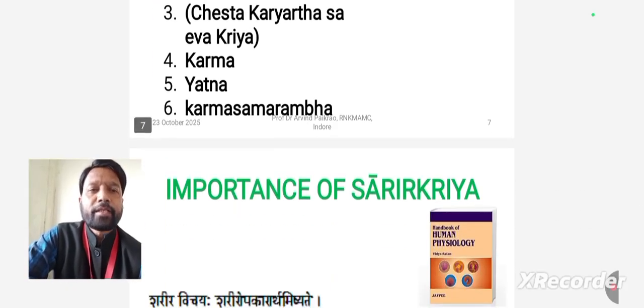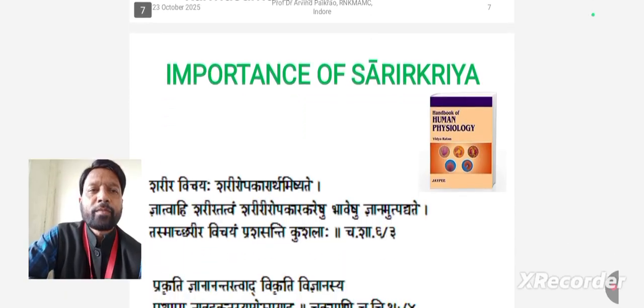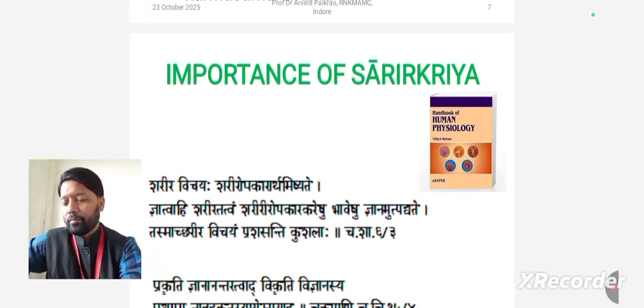It is a fundamental subject for Ayurvedic medical science, which is very important to study other subjects. Then we will see the importance of Sharir Kriya. Sharir, Vichaya Sharir Upkartha Mishyate. It means it is always helping to benefit humankind. Then ज्ञात्वा हि शरीरत्वं शरीर उपकार कार्येषु भावेषु ज्ञानम उत्पादते तस्मात् शरीरम प्रशस्यन्ति कुशला.